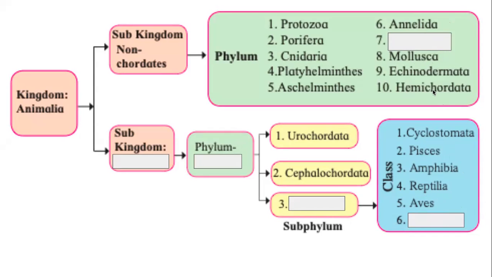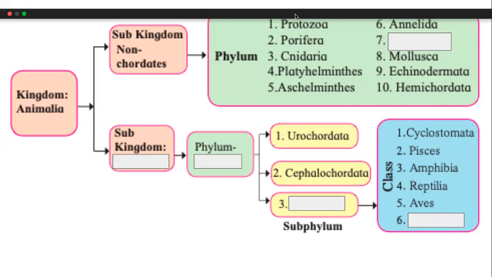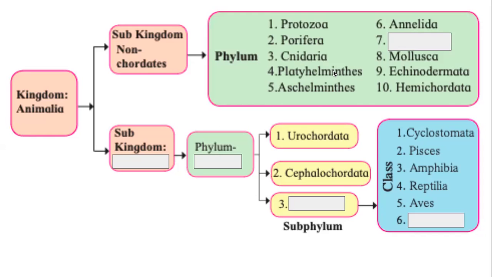eucoelomates. Aschelminthes is a pseudocoelomate. And everything before that, Protozoa, Porifera, Cnidaria, Platyhelminthes, they are acoelomate. They do not have a body cavity. So this is the hierarchy.